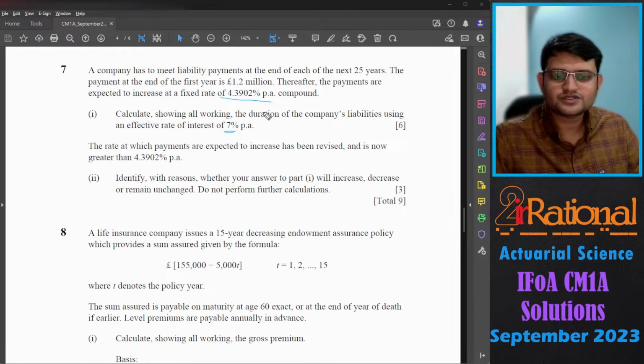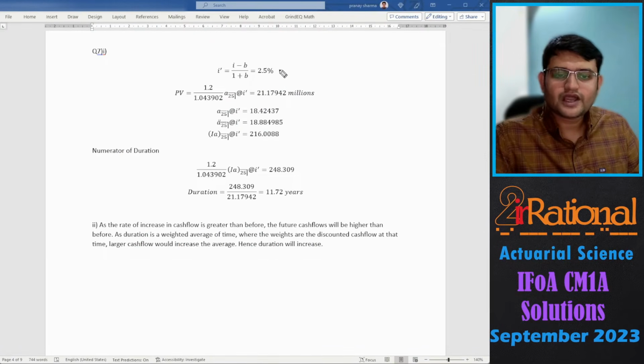So anyways, first part is: calculate, showing all working, the duration of the company's liability using an effective rate of interest of 7% per annum. Because we have a compound increase and we have to find the duration, it would be better if we convert it into i dash. So the i dash, that is (i minus b) upon (1 plus b), turns out to be 2.5%. So we will have 1.2 million upon (1 plus b) into annuity in arrears at the rate of i dash. So we get 21.18 approximately millions.